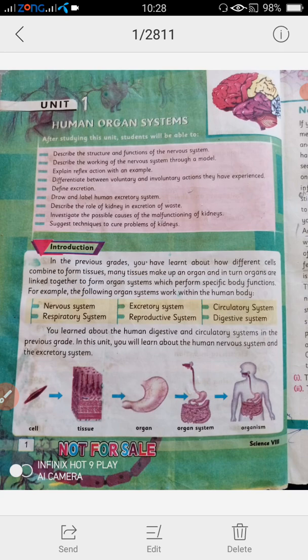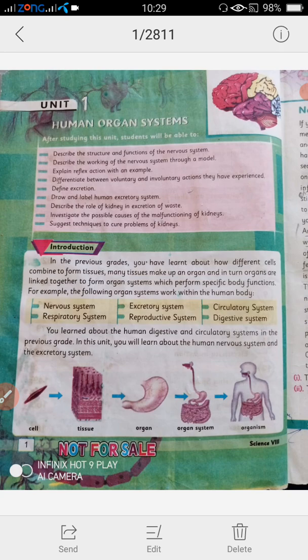A cell is the structural and functional unit of an organism. When the cells are of different types, or sometimes similar cells combine together, they form a tissue, and these tissues work differently in different organs and in different regions of the body.